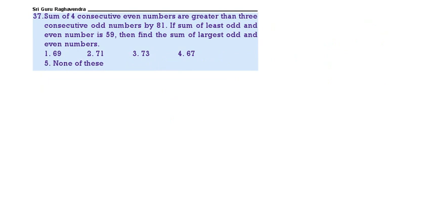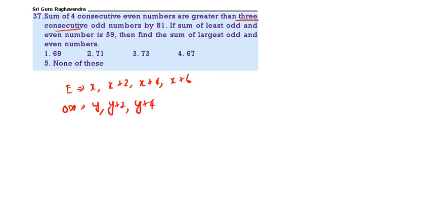Next question. The sum of 4 consecutive even numbers is greater than 3 consecutive odd numbers by 81. So what are the even numbers? Let us suppose the first even number is x, next x plus 2, next x plus 4, next x plus 6, 4 even numbers. Now odd numbers. So we will take y. There are 3 odd numbers, y, y plus 2, y plus 4.